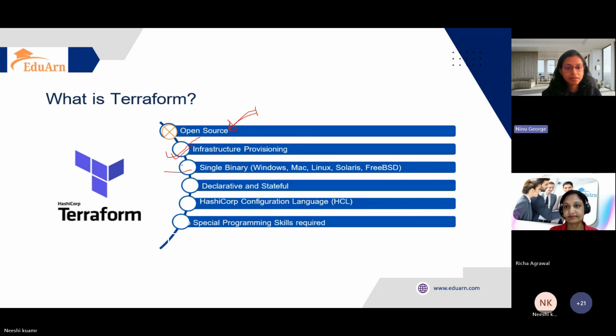And the next point is the single binary. What it means is it can run as a single lightweight binary across all major operating systems like Windows, macOS, Linux, Solaris, and so on. The next point is declarative and stateful. So it means that it is using a declarative and stateful approach, unlike other programming languages like Python, and it ensures your infrastructure matches your required configuration.